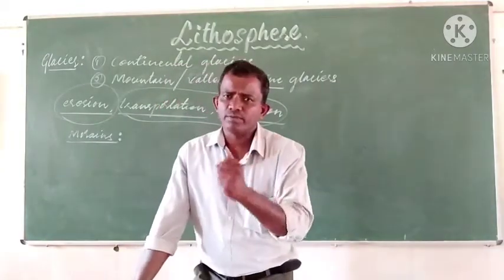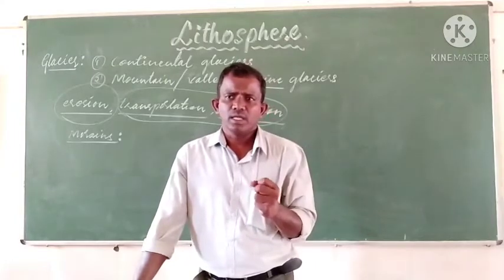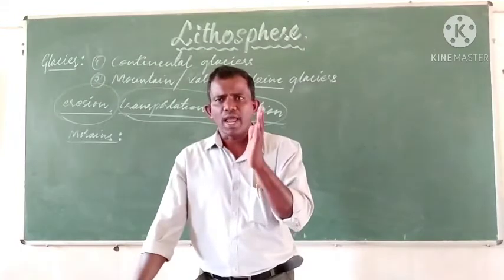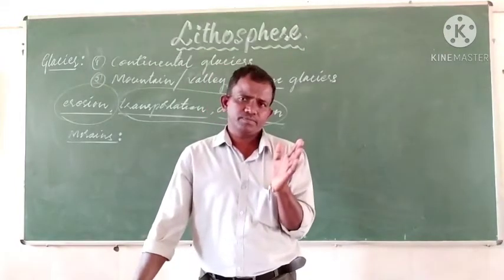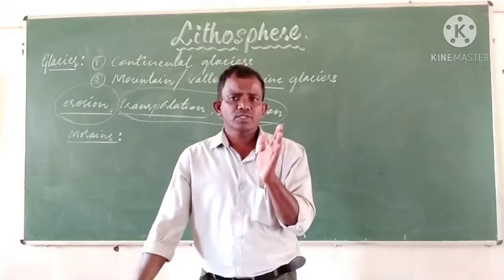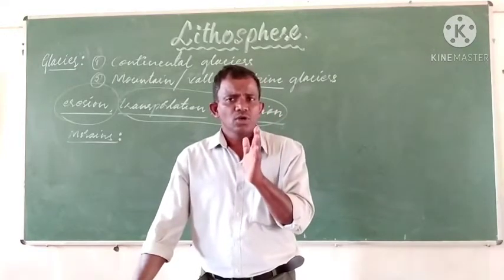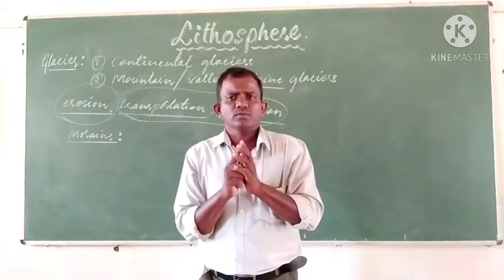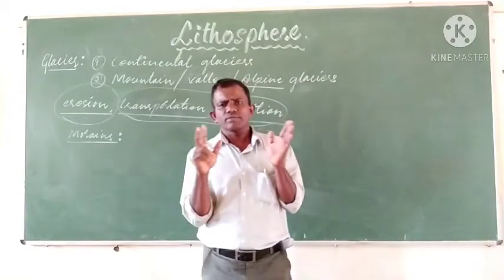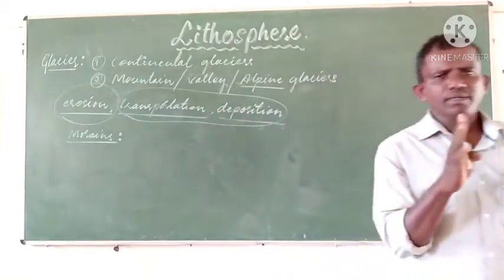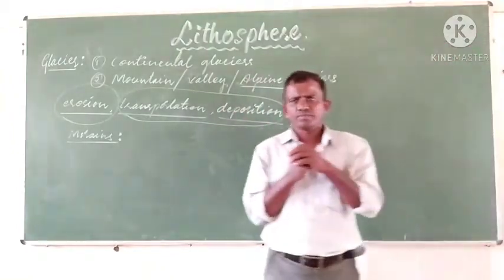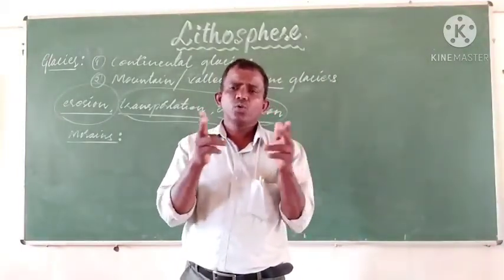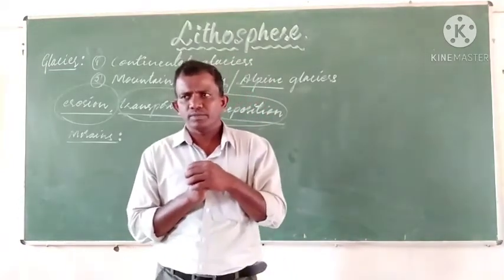The four kinds of moraines are lateral moraines, medial moraines, ground moraines, and terminal moraines. Lateral moraines are found on both the sides of the glaciers, where we find the rock debris. Medial moraines are where two lateral moraines meet.